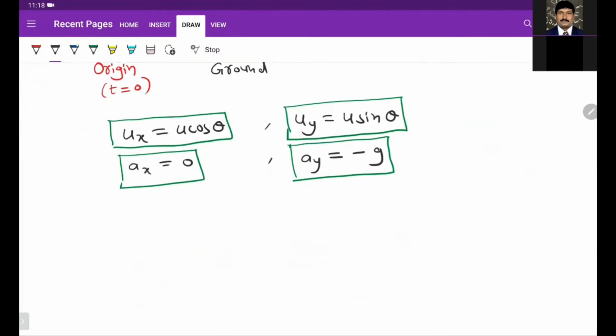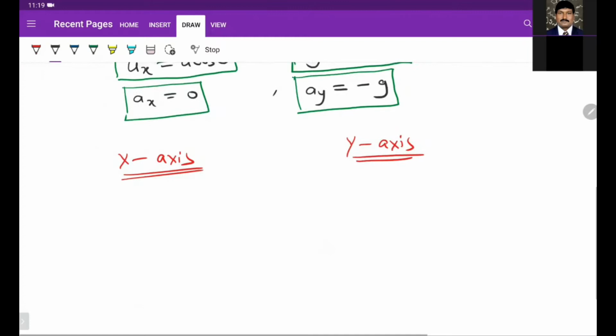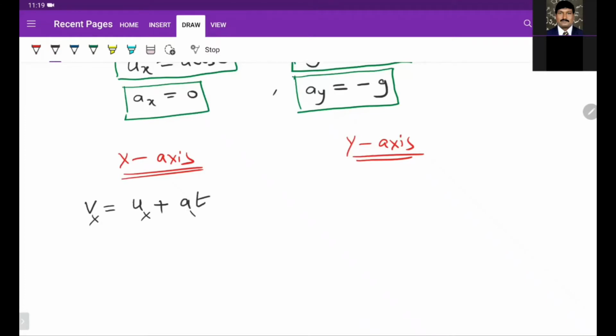We know the kinematic equations already. Apply these kinematic equations along x-axis and y-axis, because the particle is covering both simultaneously. First I am writing the kinematic equations along x-axis. We know v is equal to u plus at. So Vx equals Ux plus Ax t.